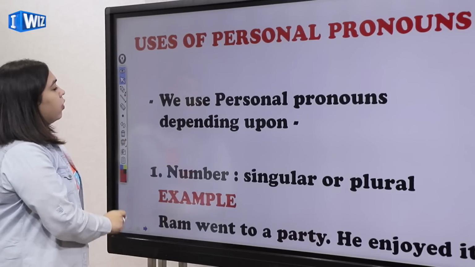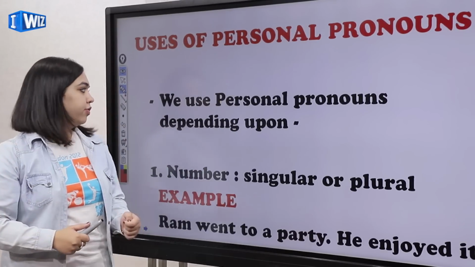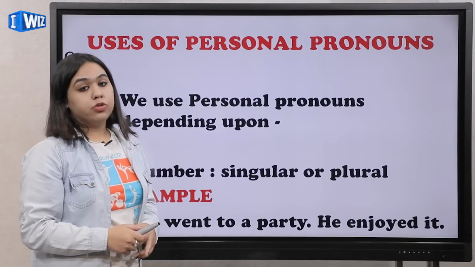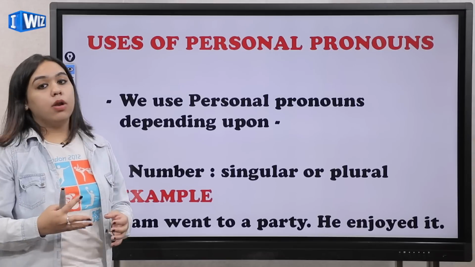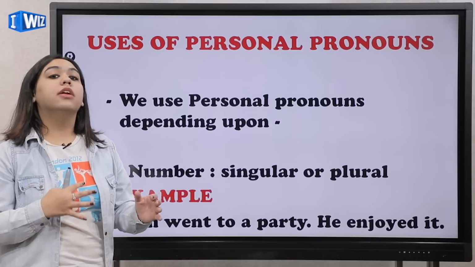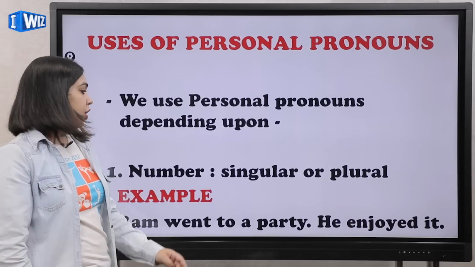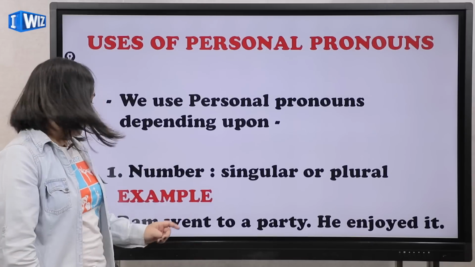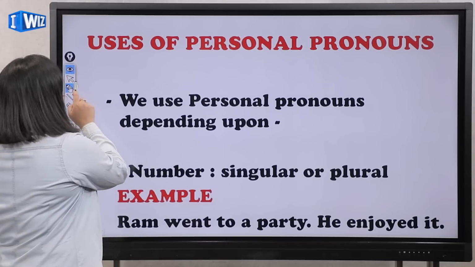Let's move on. Okay, now we are going to study the uses of personal pronouns. We use personal pronouns depending upon what? There are certain things. We will just read one by one. What are the things on which these personal pronouns are dependent, okay? The first thing is number, singular or plural, okay? Example, Ram went to a party, he enjoyed it, okay?